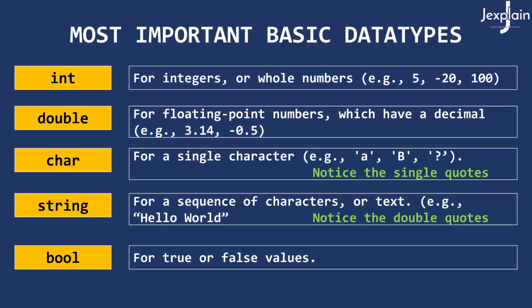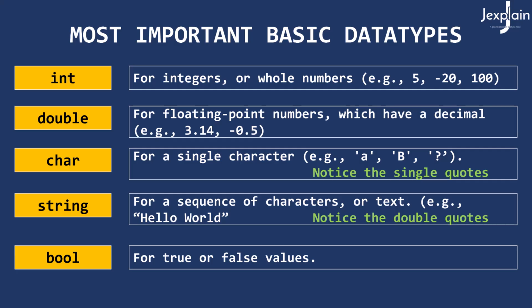Int, which stands for integers. These are for whole numbers, like 5, -20, 100, and so on. No decimals, only whole numbers. Then we have double. Double is used for floating point numbers which have decimals, like 3.14, -0.5 and so on. There is also a float data type which can be used, but double supports a larger range, so let's go with double. Then we have character or char. This is used for single characters like A, B, question mark, and so on.